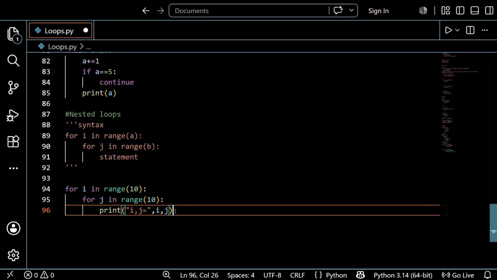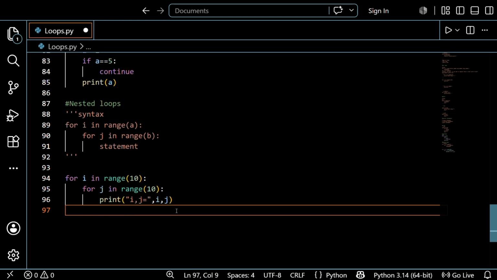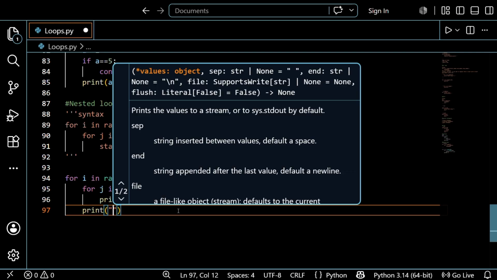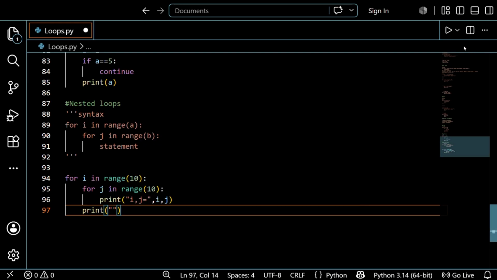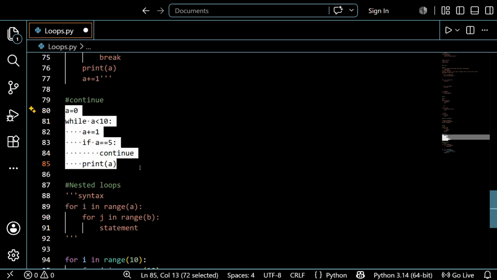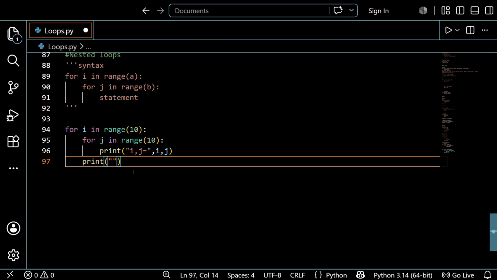And after every iteration, I just want to print an empty line, meaning I want to skip one line for the difference. I forgot to add this one first. After this, just save and run this one.